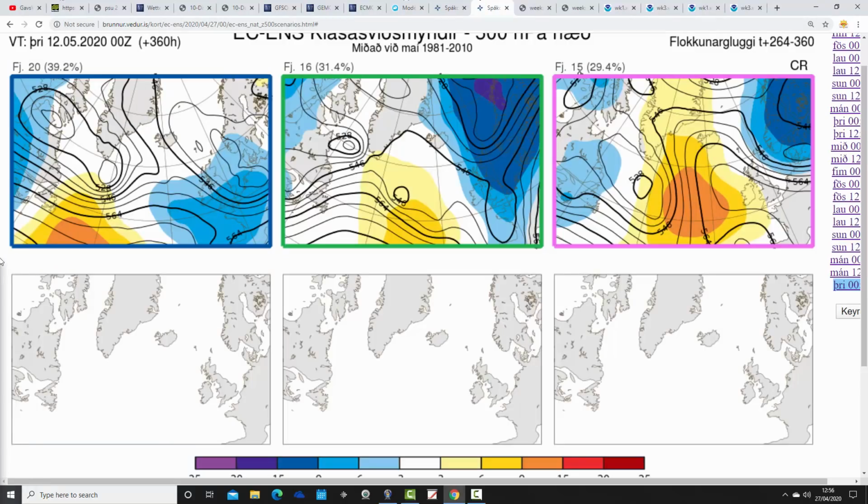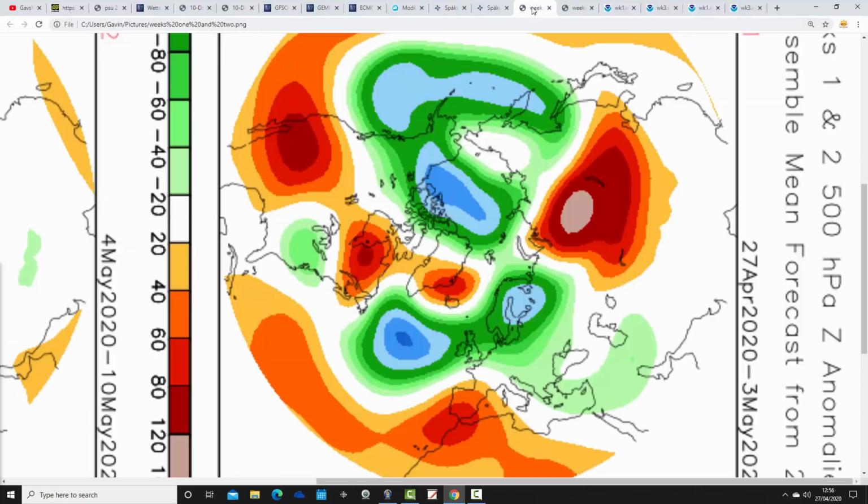In 2 weeks' time, these are the options that we've got. This gets us to the 12th of May. 20 members of the ECM ensembles with low pressure over to the south of the country, going to be very unsettled, of course. 16 with low pressure to our east, so bringing down cool northerly winds. And 15 with low pressure over Scandinavia, high pressure in the middle of the Atlantic, winds are kind of northwesterly with that. That could be the driest option, but would be a bit on the cool side. Still looks rather unsettled even into the second week of May, I have to say.